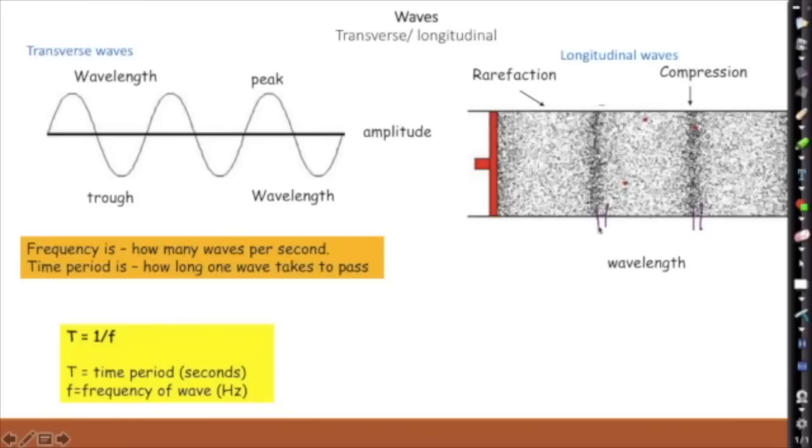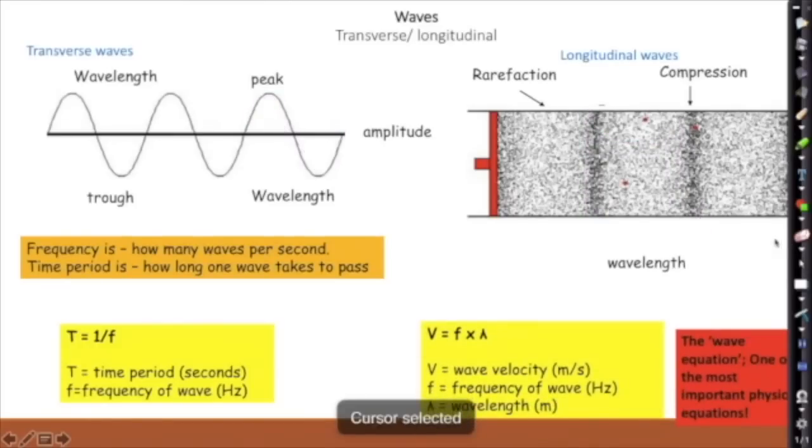It has to be one full wave, so it has to include both a compression and a rarefaction, just as a transverse wave has to include both a peak and a trough. So that would be a badly drawn wave. Maybe that's a bit better there.